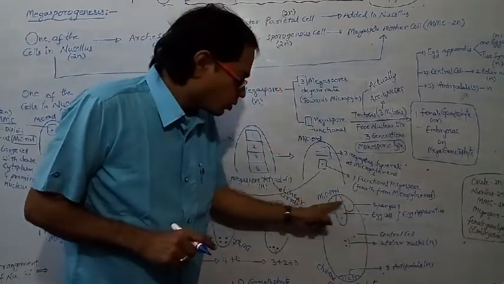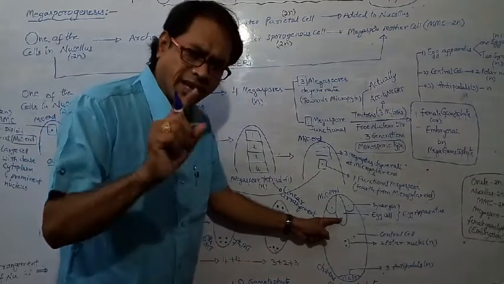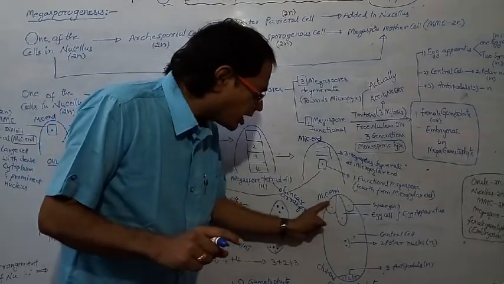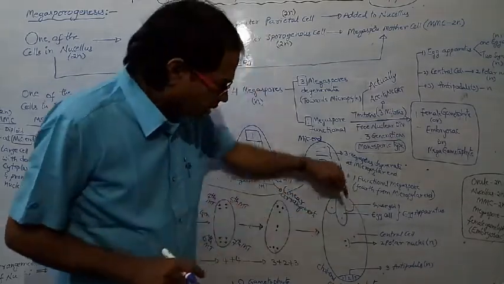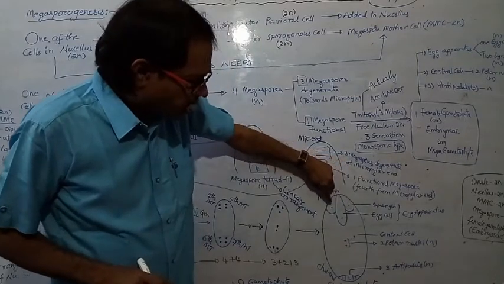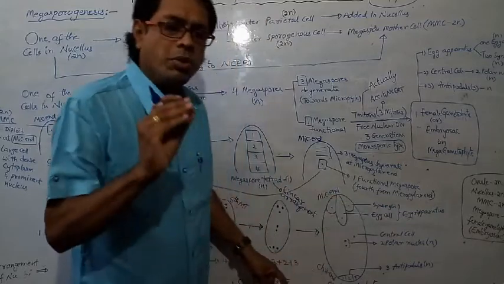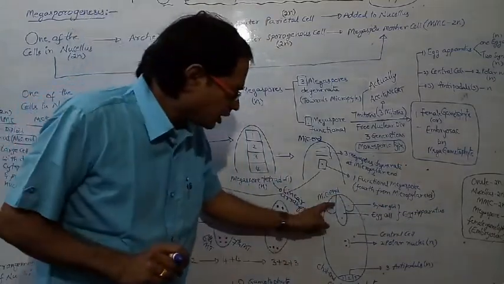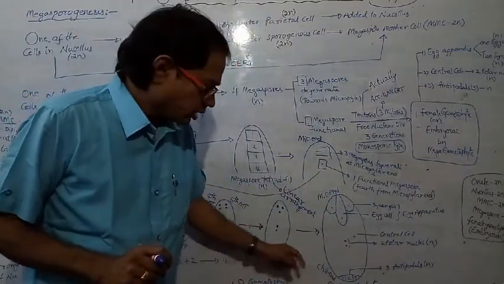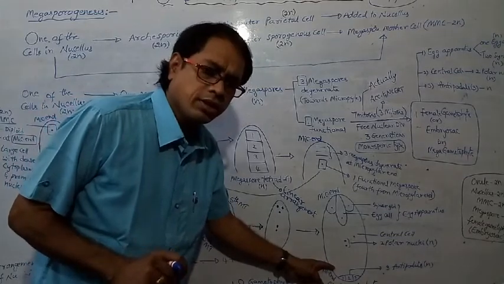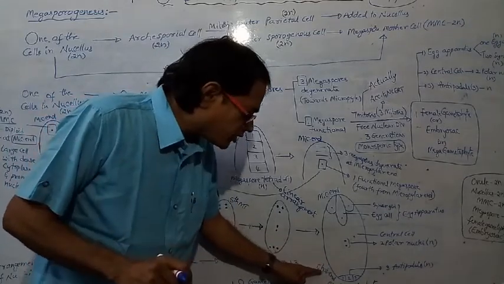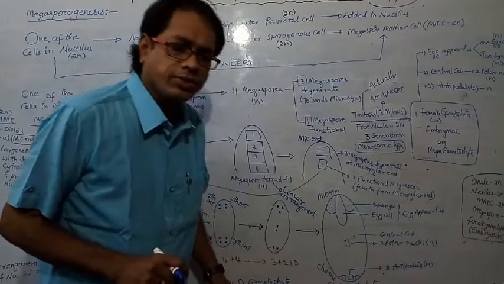It contains only one egg cell, which is at the center. On either side of the egg cell, 2 synergids are present. So in the egg apparatus, how many cells are found? 3 cells. The 3 cells grouped at the chalazal end are called antipodals.